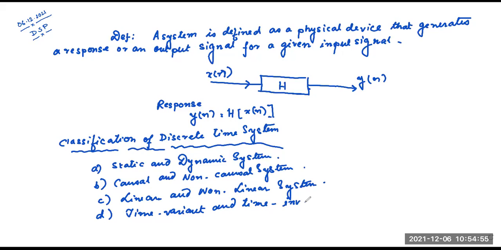Next is E, FIR and IIR system. And number F, stable and unstable system.